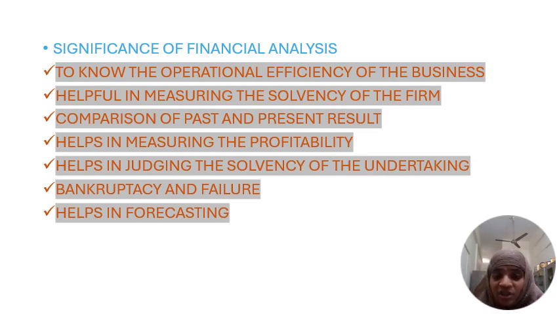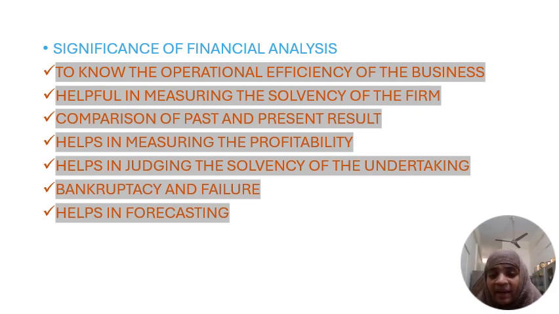Okay, next is helps in judging the solvency of the undertaking. So always we can judge the solvency, that means whether the company is solvent or insolvent. How can we know? Based on the financial position: if the company has a good financial position, then the company is solvent. If the company doesn't have a good financial position, it might be ready for insolvency. So when the assets are more than the liabilities, we are in solvency. If the liabilities are more than the assets, we have insolvency. Insolvency leads to the winding up of the business organization.